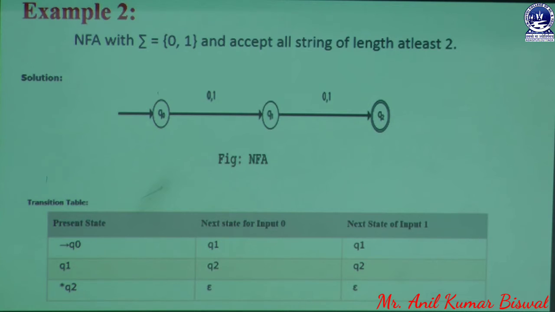Here the question is given: all strings of length at least 2. That means we can only create strings of two symbols, like 0 1, 0 1, 0 1. We never create strings like 0 1 1 1 or longer. We can only create 0 1, then 0 1 and 0 1. That means the length of the string is only 2. In this way we are designing this transition diagram.